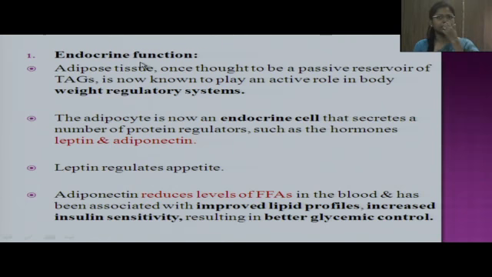Adipose tissue was considered as a passive reservoir of triglycerides, but now it is considered as an endocrine organ. Each adipocyte is now considered as an endocrine cell, as it secretes certain hormones like leptin and adiponectin, which regulate the body weight. Leptin, by decreasing the appetite, regulates the body weight, while adiponectin reduces the levels of free fatty acids in the blood and has been associated with improved lipid profiles and increased insulin sensitivity, resulting in better glycemic control.